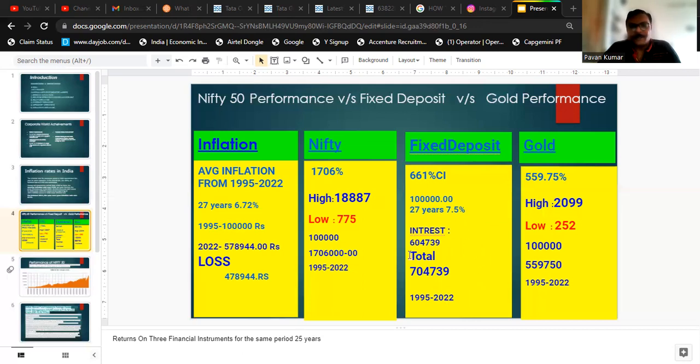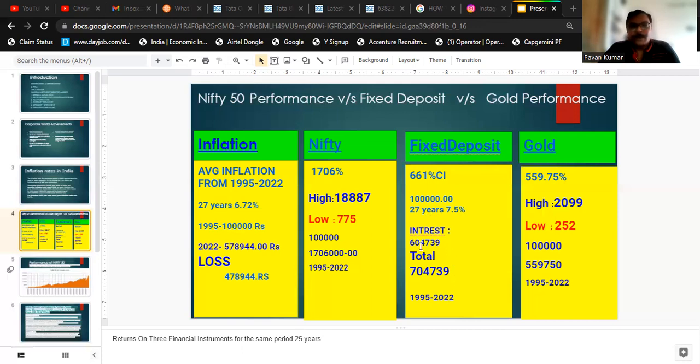So the interest you earn is 6 lakh 4,739 rupees. Your 1 lakh plus 6 lakh 4,739 comes to 7 lakh 4,739 rupees. So the 1 lakh rupees you invested in 1995 will be 7 lakh 4,739 rupees in 2022.